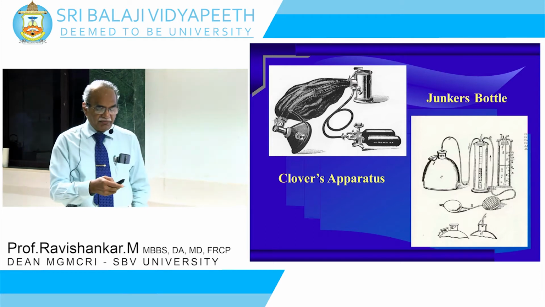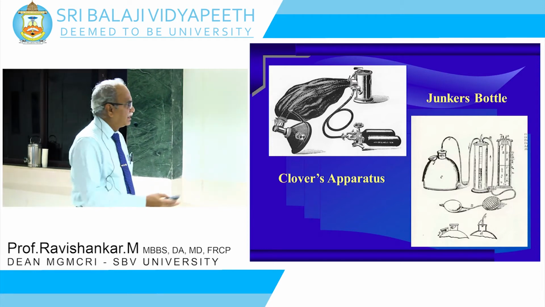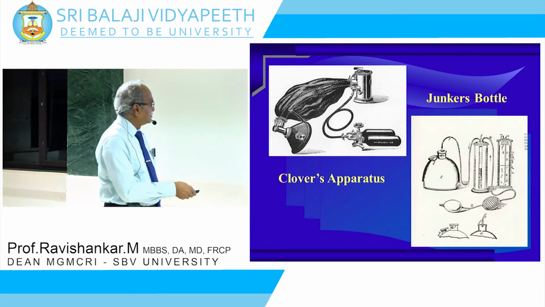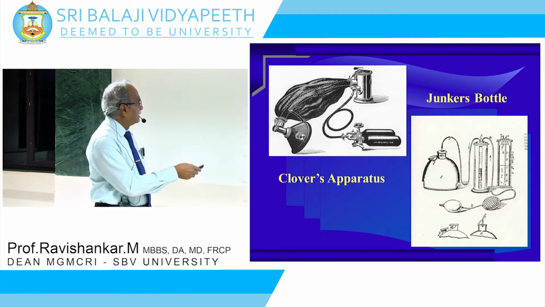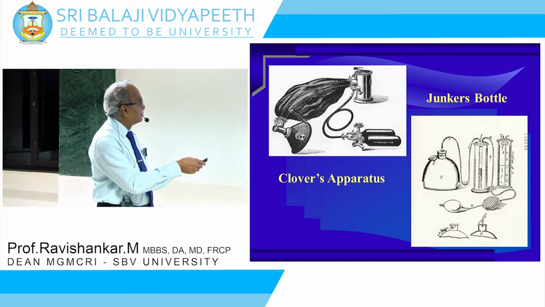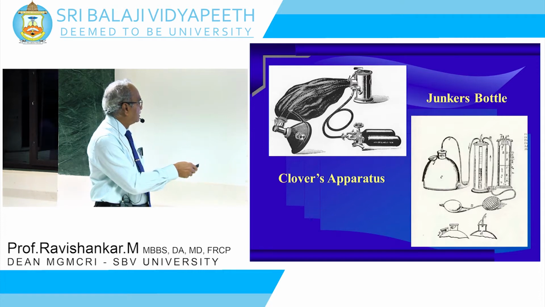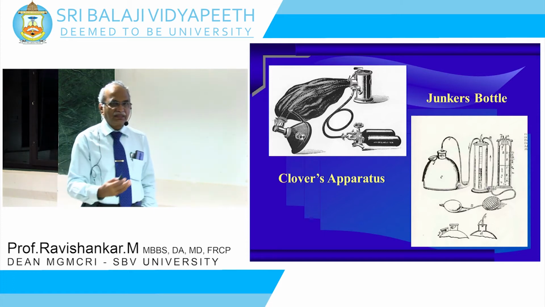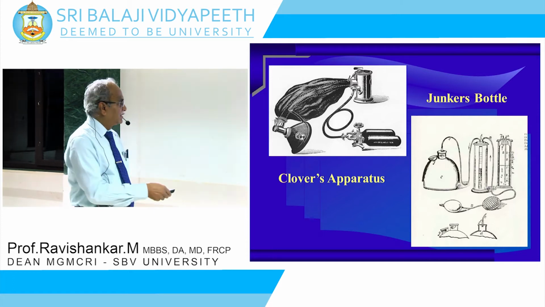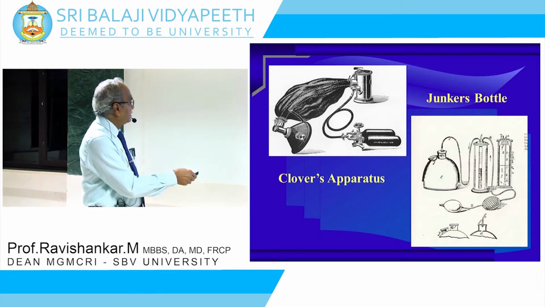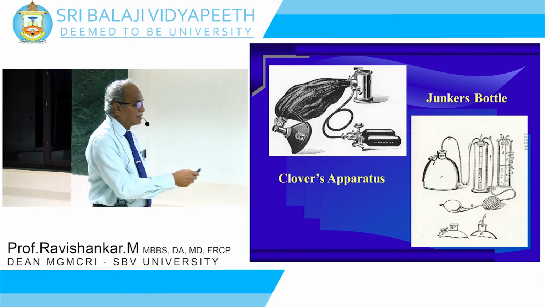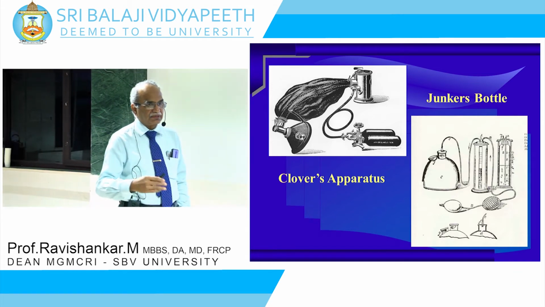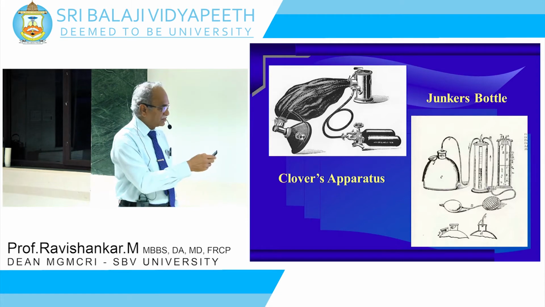Now, different models came because at that time whatever we were using was only ether and chloroform. That's how these things developed. And this is Clover's apparatus where he gave oxygen and the ether. So the atmospheric air will be drawn through this and then go through the inner tube. And he put a reservoir in between so that the oxygen is there in that reservoir and it can be taken up by the patient along with the air that is going inside. There is a small hole there. So through that the oxygen also will get inside. So there is an enrichment of the inspired mixture more than the atmospheric air.